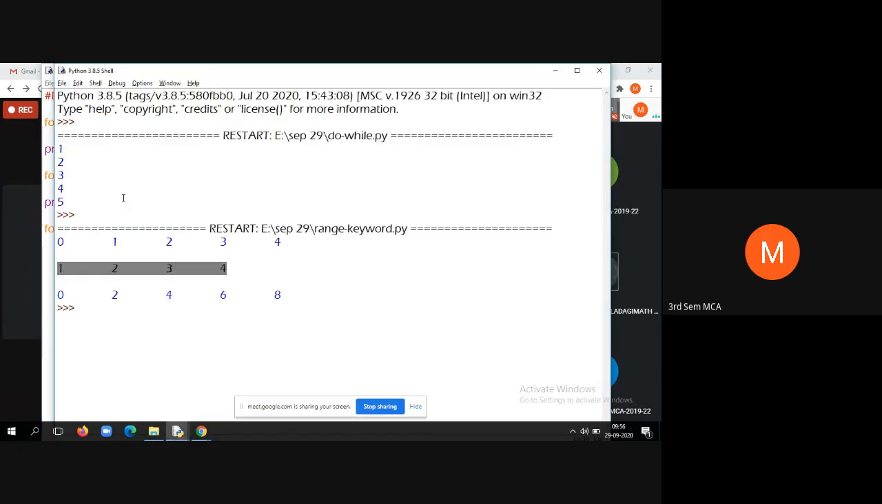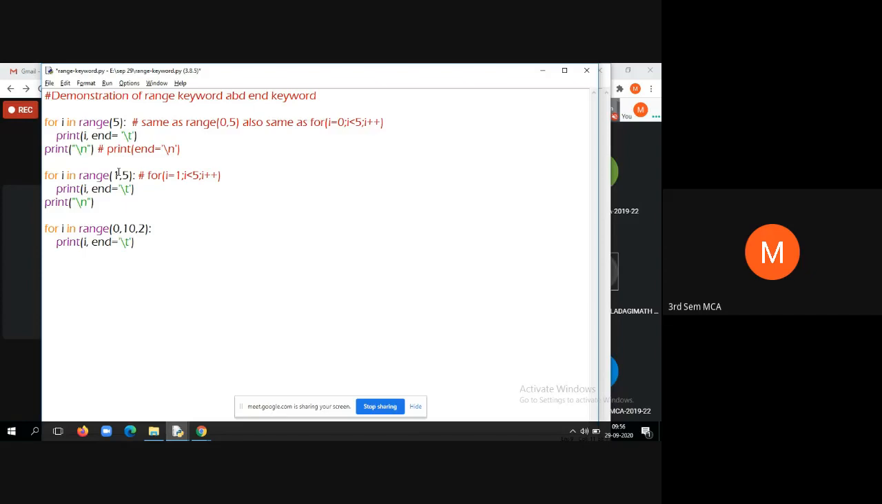Okay, students, any doubt in this? How to use the range? What happens if you specify two values, and what happens if you specify only one value within the range function? Now we will see another variant of the range function where we use three values. The three values indicate that the initial value of I is 0 and the upper limit value is 10. Then the 2 indicates that after each iteration you increment the I value by 2 numbers.